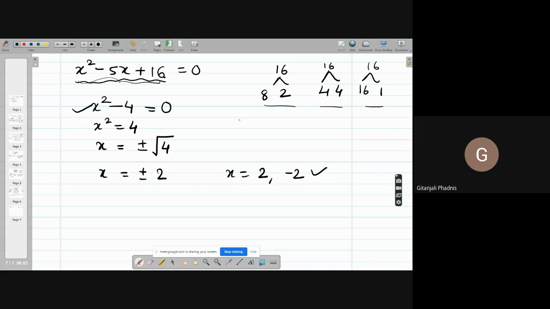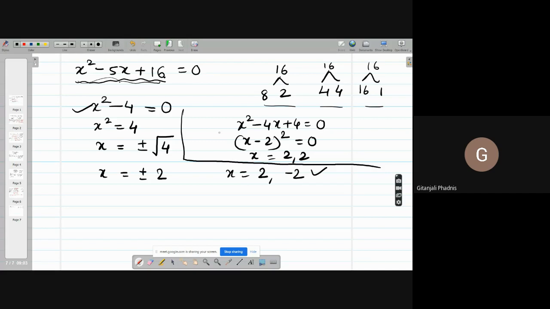That is correct. If I have x square minus 4x plus 4 equal to 0, then this is simply the square of x minus 2. So x is equal to 2 comma 2, right? So again, I have a degree 2 polynomial and I'm getting two roots which are repeated or identical, right? Identical or repeated roots, right? Here the roots are distinct, correct?